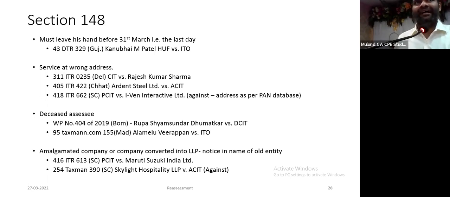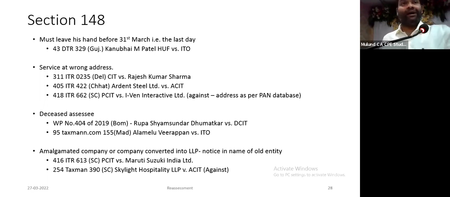But in Amravati, Nagpur, and all those interior places, who will even understand the Zoom application, video conferencing? Very good. It's going to be difficult, at least in the initial 5-6 years, maybe then people will have to get used to this, or maybe then they will have to change, whatever it is. Notice cannot be issued in the name of a deceased person, very well settled. Not in the case of an entity which was in existence, got amalgamated or got converted into LLP, you cannot issue